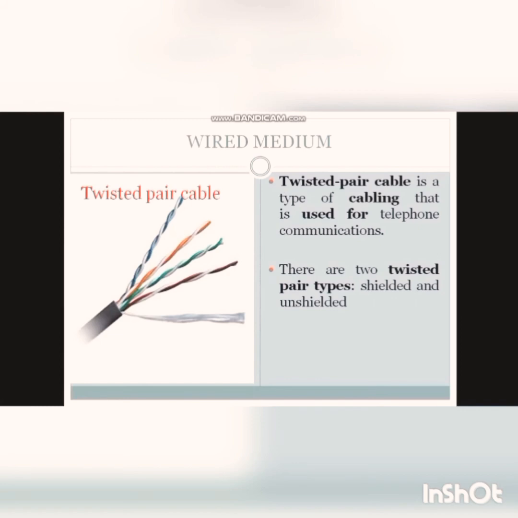Twisted pair cable is a type of cabling that is used for telephone communications. It consists of 4 pairs of insulated copper wires twisted together. Because of the twist between the two wires, it reduces electromagnetic interference. There are 2 types of twisted pair: shielded twisted pair and unshielded twisted pair.